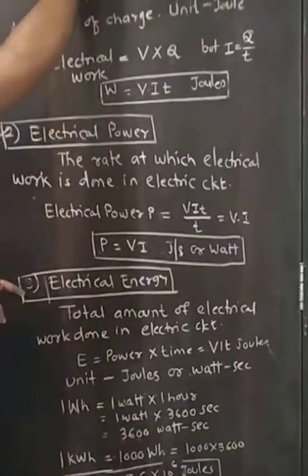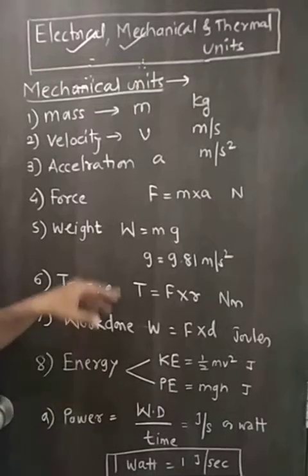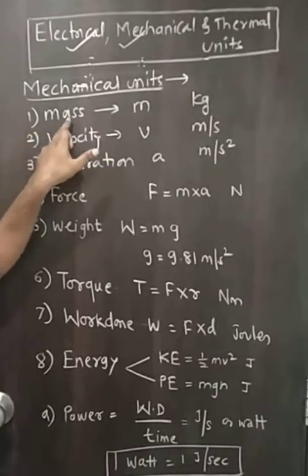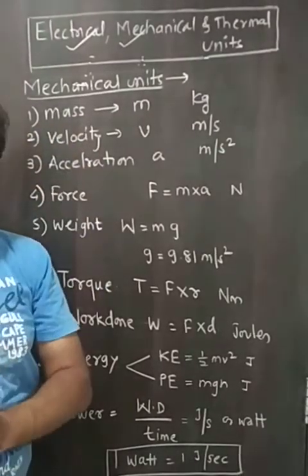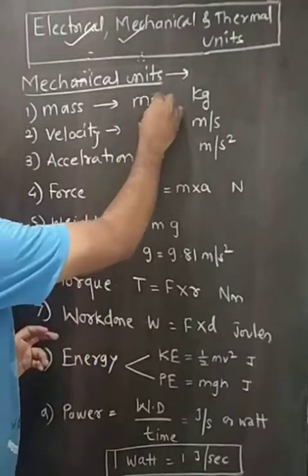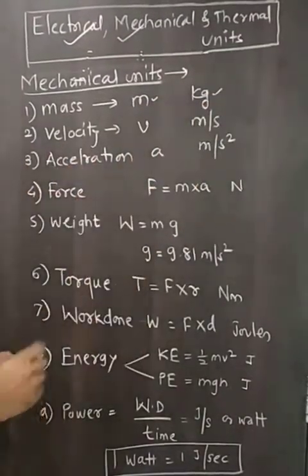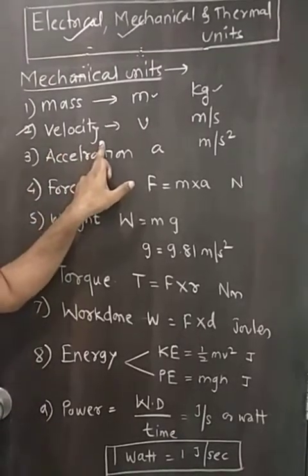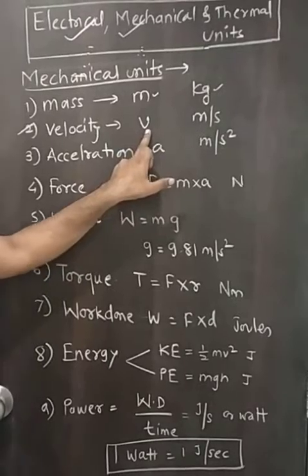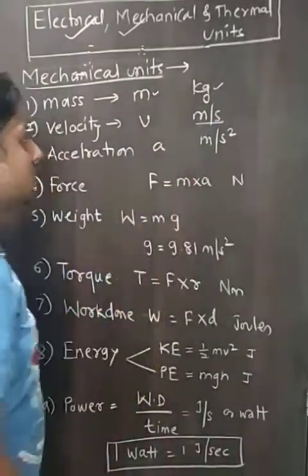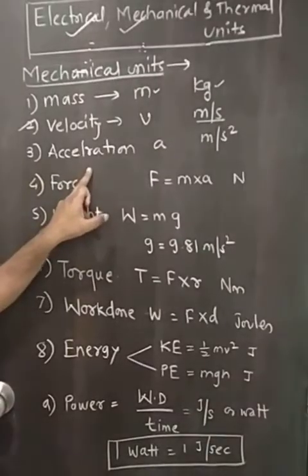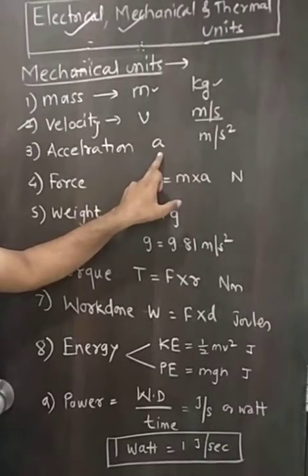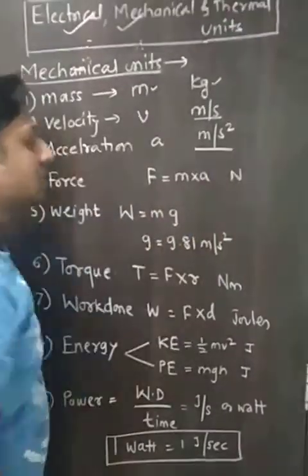Now we will discuss different mechanical units. First, mass. The matter possessed by a body is nothing but mass. It is denoted by m and measured in kilogram. Second, velocity. Distance traveled per unit time is nothing but velocity. It is denoted by v and measured in meter per second. Third, acceleration. The rate of change of velocity is nothing but acceleration. It is denoted by a and measured in meter per second square.